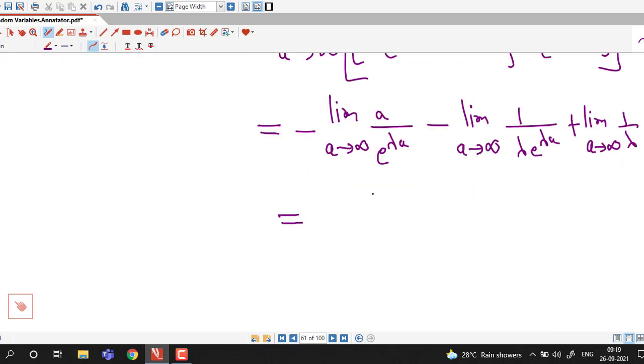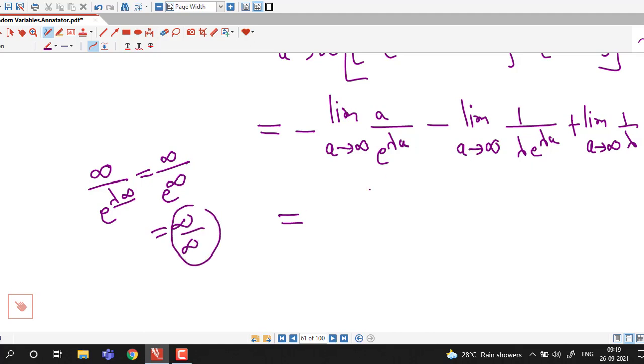Now if we observe here, if we take a tending to infinity here, then we have infinity by e raised to lambda into infinity. Now lambda is positive, so lambda into infinity is also infinity. So we have infinity by infinity indeterminate form, and we know that if we have infinity by infinity form, we can apply L'Hospital rule, and here variable of limit is a, so we differentiate numerator and denominator separately with respect to a. So derivative of a with respect to a is 1.